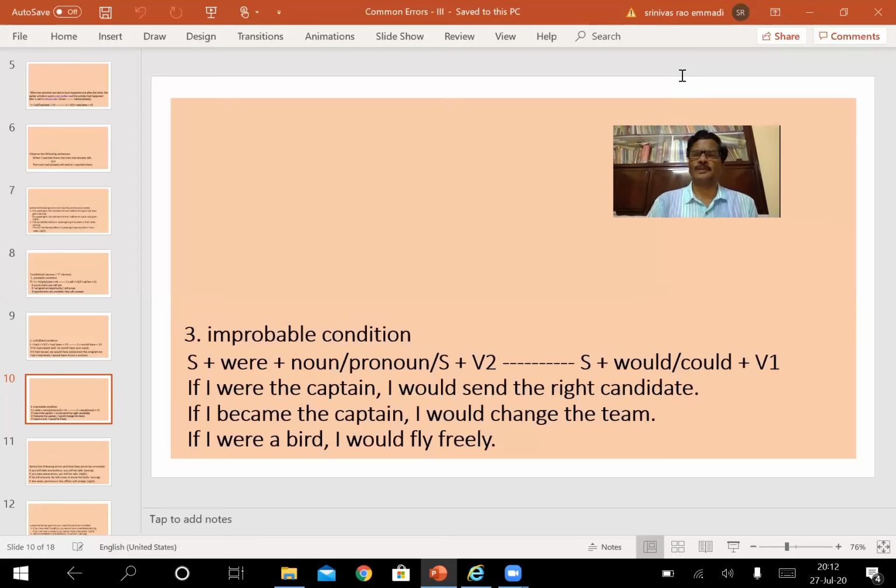It is improbable. It's an impossible thing. Since the first activity is an impossible, improbable one, the taking place of the second activity never happens. When it's not likely to happen, we make use of these structures. If I were the captain, in the sense that I would never be a captain, we can make use of this structure.